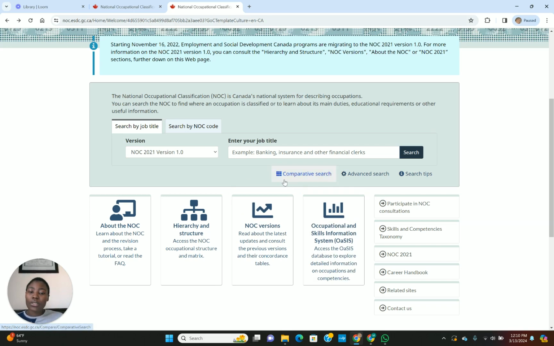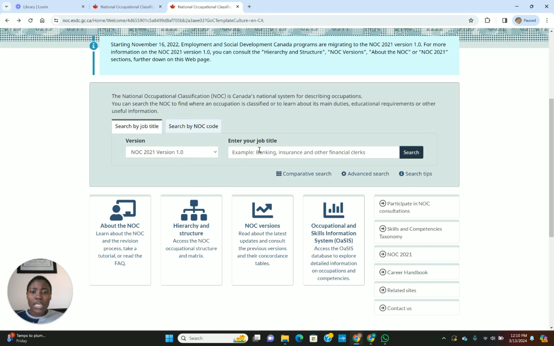Currently, in 2024, we are using the NOC code version 2021. A couple of years back, we were using NOC 2016. So the NOC code has been updated.